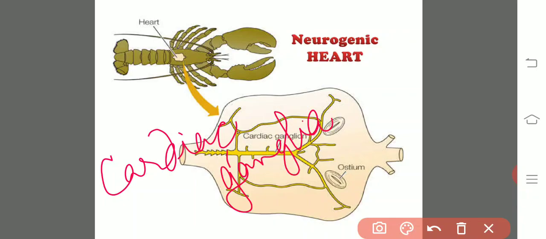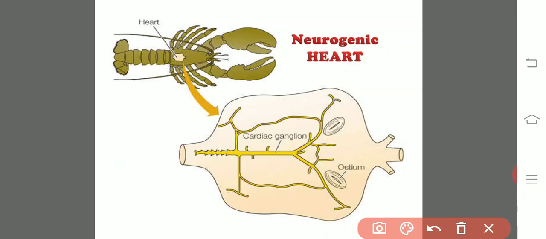And this cardiac ganglia located outside of the heart stimulates and regulates the heartbeat of all the invertebrates except the molluscans, right? And out of these motor nerves or motor neurons, in the neurogenic heart, there are two kinds of cells.